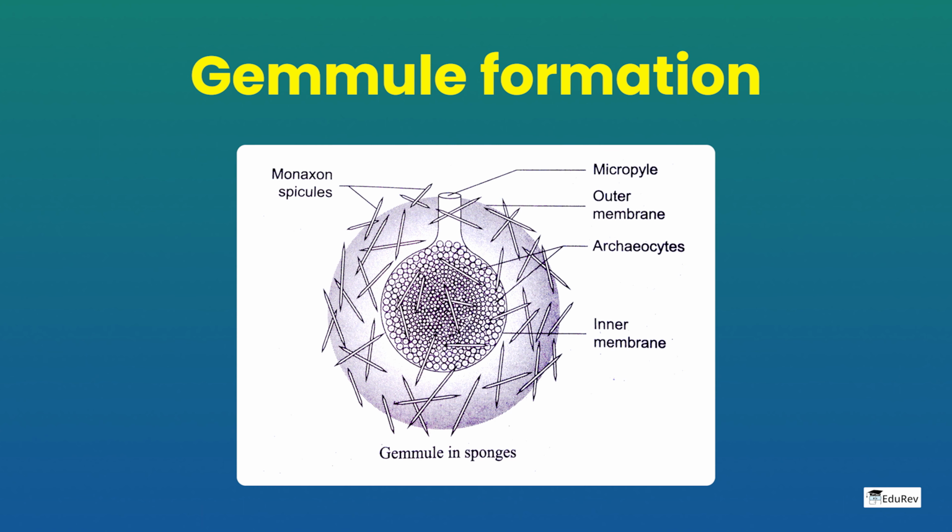Gemmule formation. This is mainly found in sponges, which produce a tough-coated dormant cluster of embryonic cells for development in more favorable conditions.